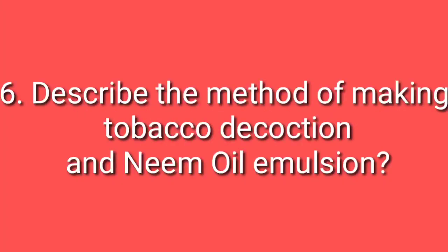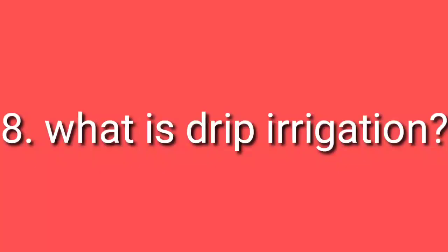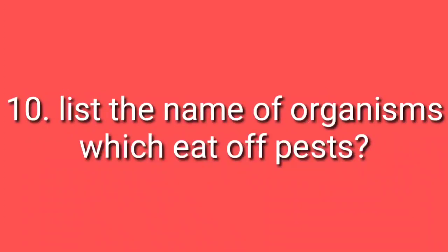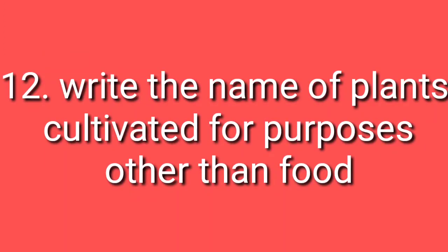6. Describe the method of making tobacco decoction and neem oil emulsion. 7. What are the methods of controlling pests? 8. What is drip irrigation? And 9. List the names of pests which destroy plants. 10. List the names of organisms that eat pests. And 11. Make a questionnaire having 5 questions for conducting an interview with a farmer. And 12. Write the names of plants cultivated for purposes other than food.